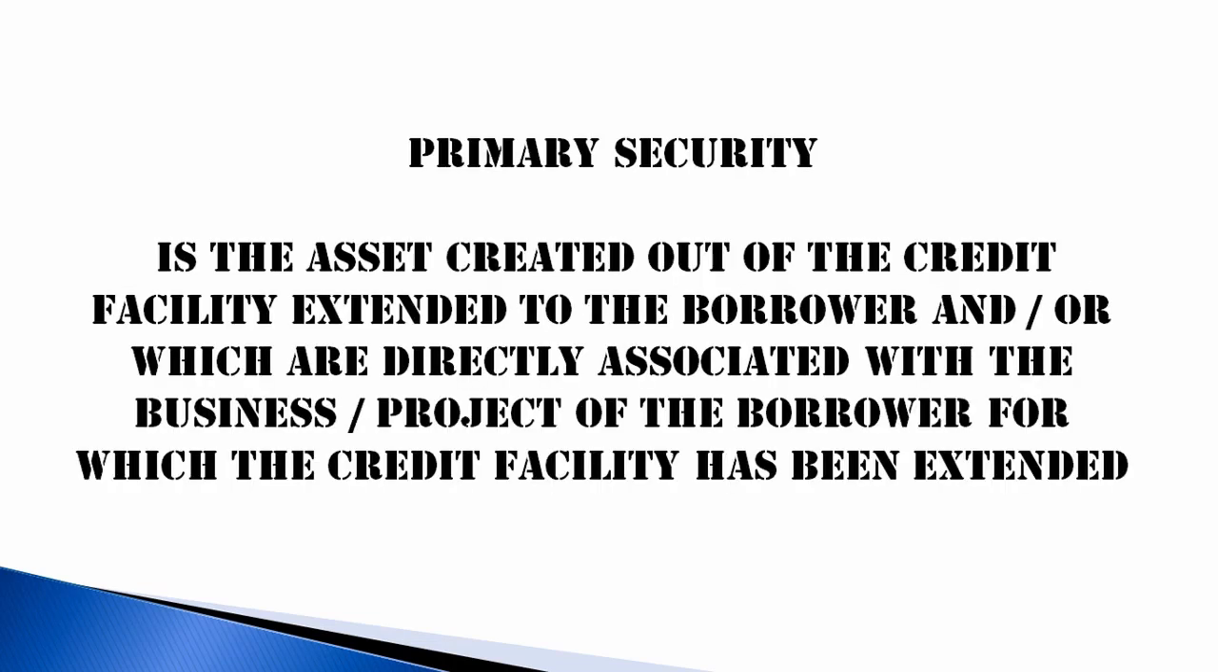What is primary security? The asset created out of the credit facility extended to the borrower and or which is directly associated with the business project of the borrower for which the credit facility has been extended. Primary security means, the bank is giving a loan to the customer. If it is a business loan against stock, then stock will be your primary security. If you are giving a loan for house construction, then the house is the security, and that is called primary security. So the purpose for which the loan is given, the same thing will be considered as primary security.